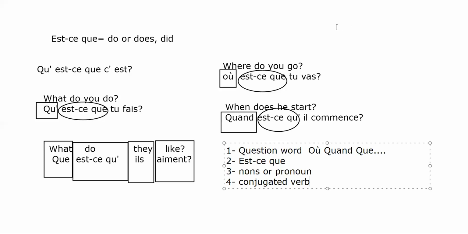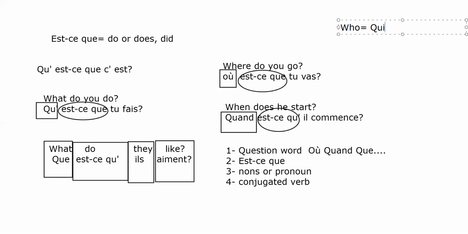So you have who. It is qui. And you have what. It is que. And where. Where it is où.